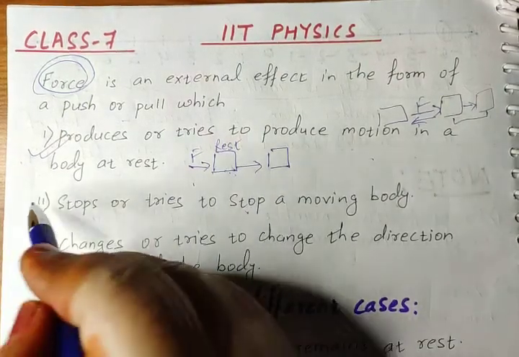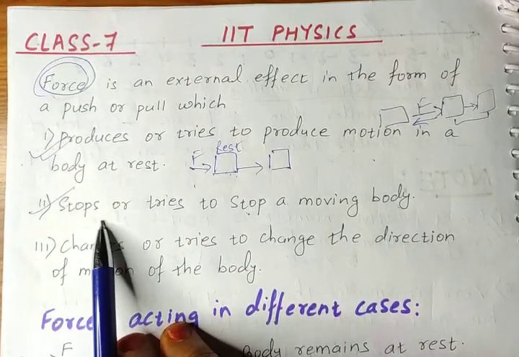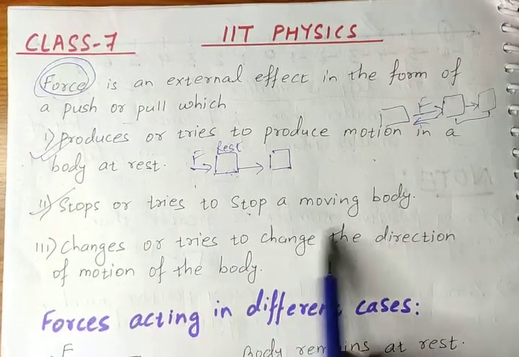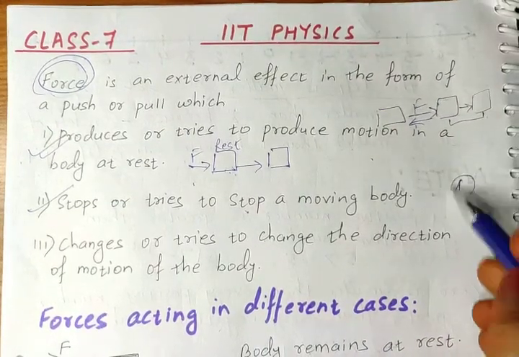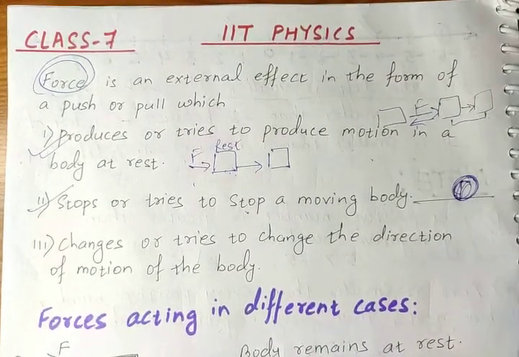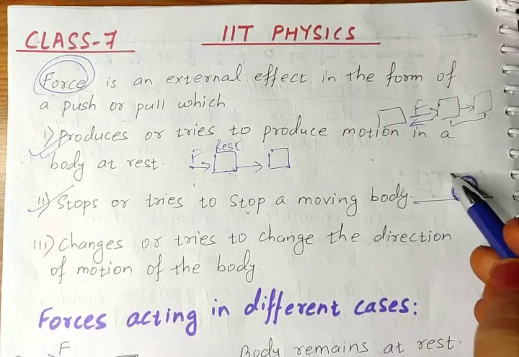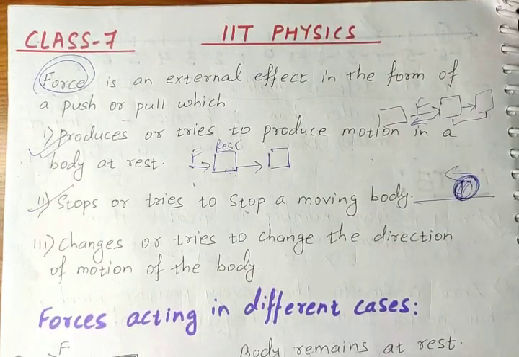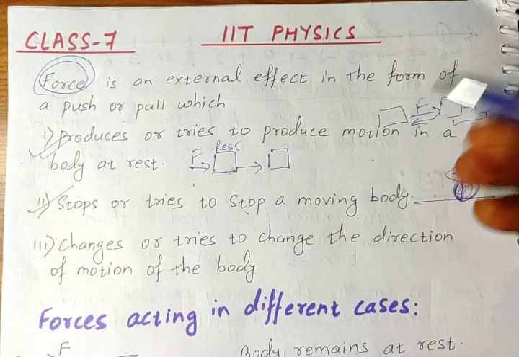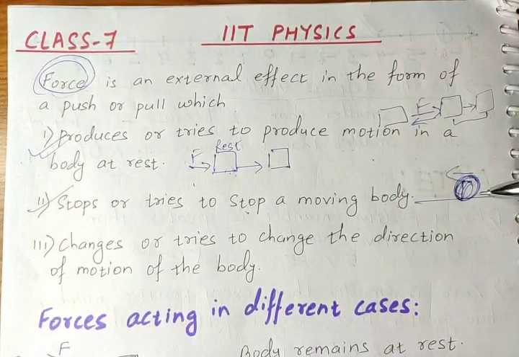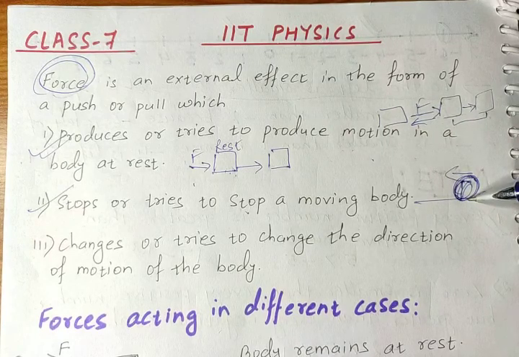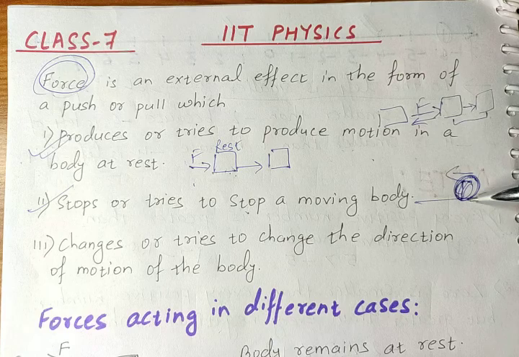Second, force can stop or tries to stop a moving body. Suppose a ball is in motion, a ball rolling on the ground. Now you can apply force on this ball in two types.